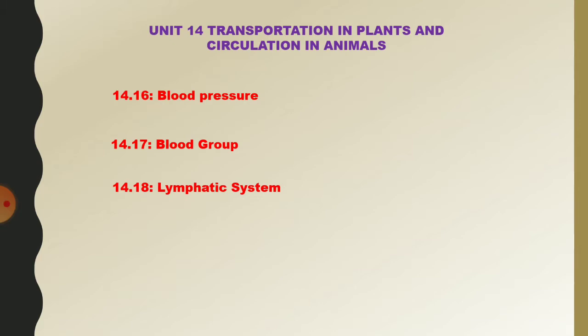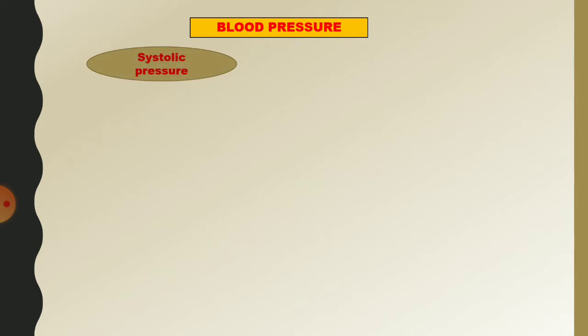First one, blood pressure. Blood pressure is of two types, systolic pressure and diastolic pressure. Blood pressure is the force exerted during the flow of blood against the lateral wall of arteries. First one, systolic pressure.